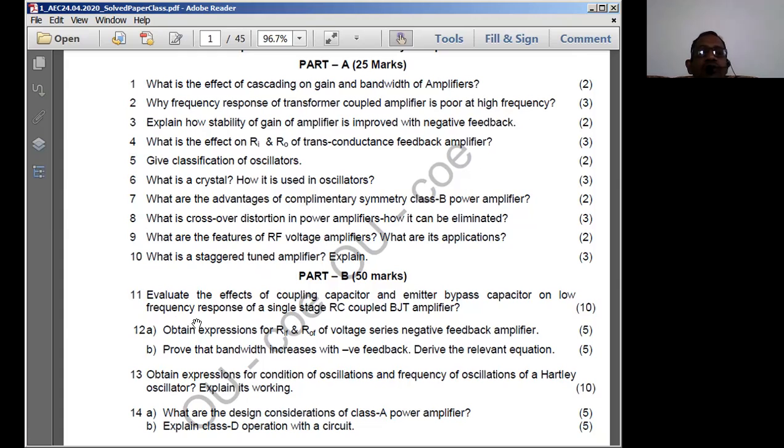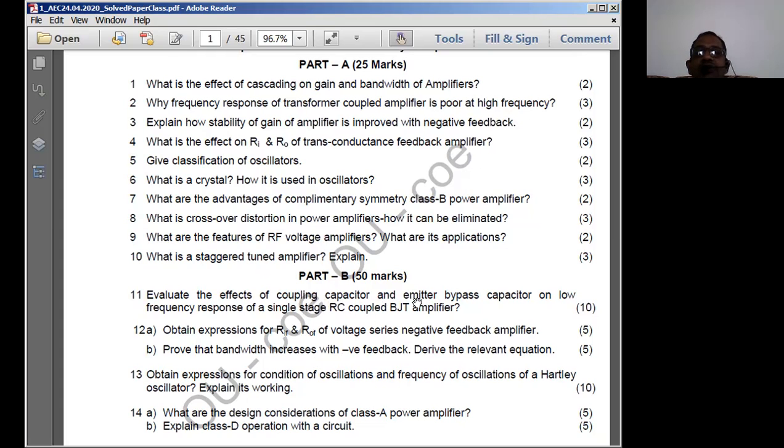The 11th question is: evaluate the effects of coupling capacitors. What coupling capacitors do we have? We have two coupling capacitors. One is the collector coupling capacitor CC. Another is the source coupling capacitor CS. CS is the source coupling capacitor, CC is the collector coupling capacitor.